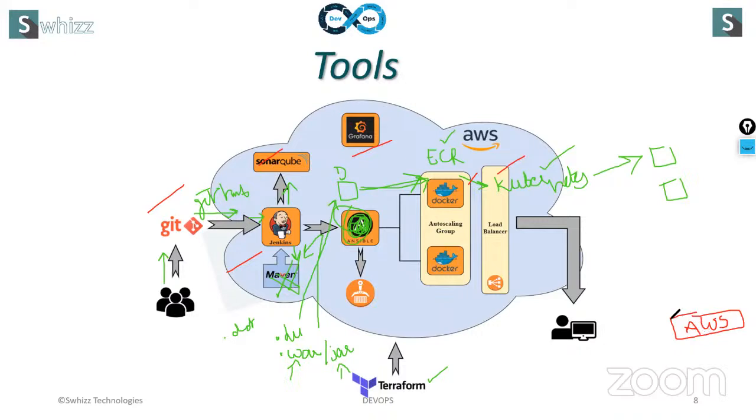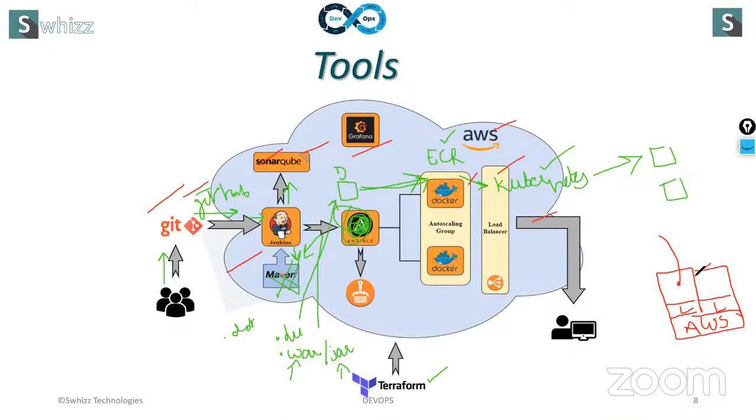Okay. In the AWS cloud, we are going to launch many Linux servers. These are my Linux machines. In these Linux machines, we are going to install all these DevOps tools.